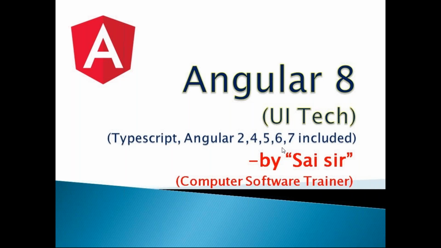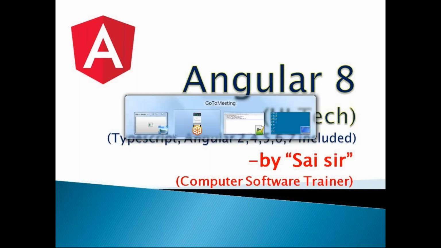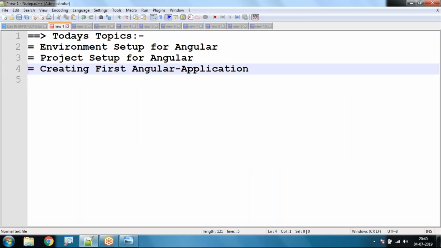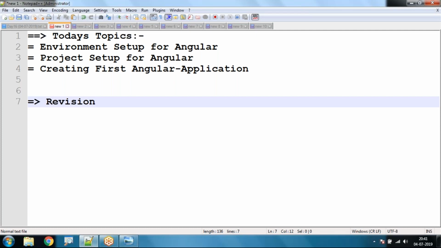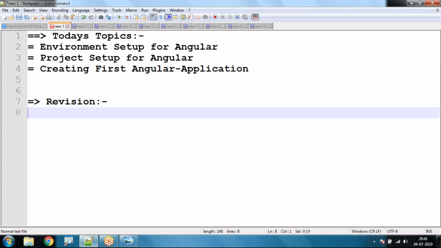Today we'll see how to set up the environment for Angular and how to create our first application in Angular. Is it okay, all of you? This is what today's topic is about: environment setup for Angular, project setup for Angular, and creating the first Angular application. Before that, I'm going to have a small recap of yesterday's session, a revision for the new students attending today.